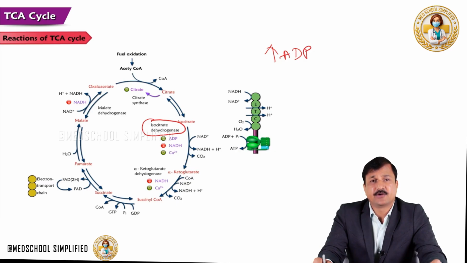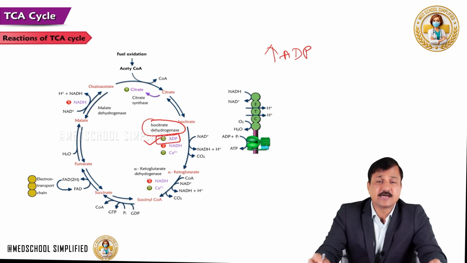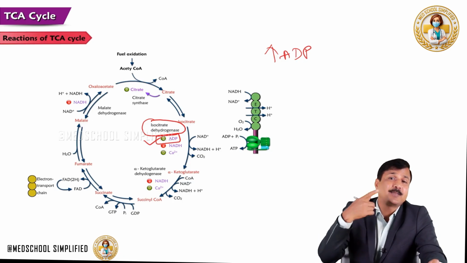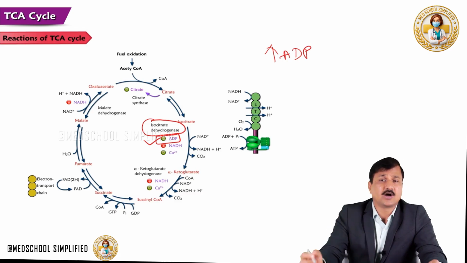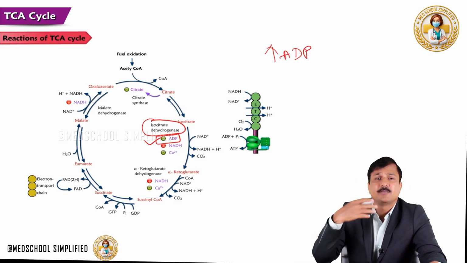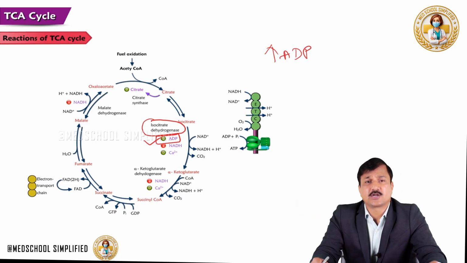So what will this ADP do? ADP will have a positive allosteric effect on the isocitrate dehydrogenase enzyme, thereby increasing the pace of the TCA cycle. The TCA cycle is stimulated and it is going to oxidize more and more acetyl-CoA into carbon dioxide, thereby making more and more NADH, and that NADH can go into the electron transport chain to give more ATPs.